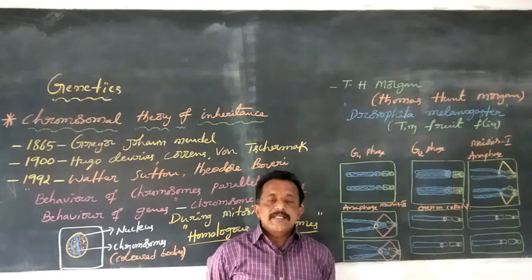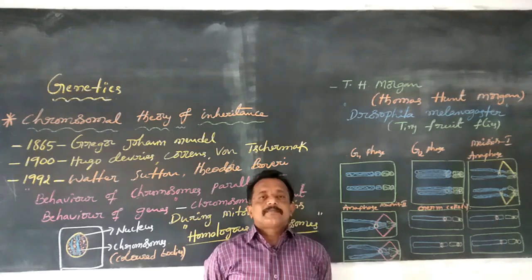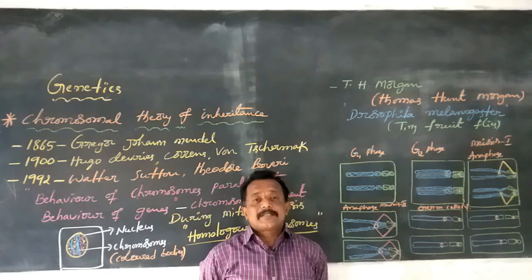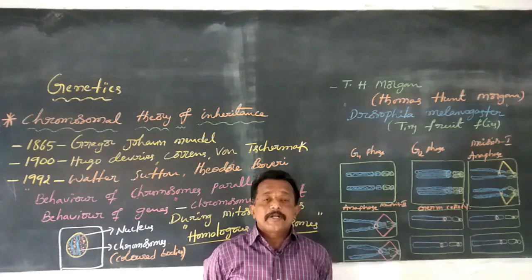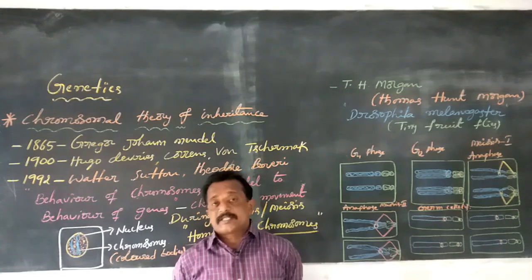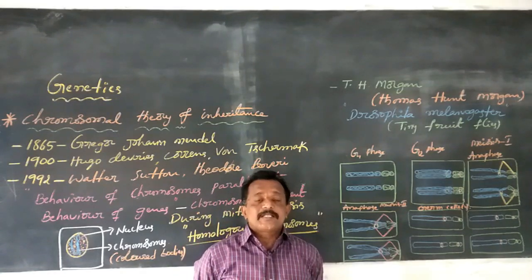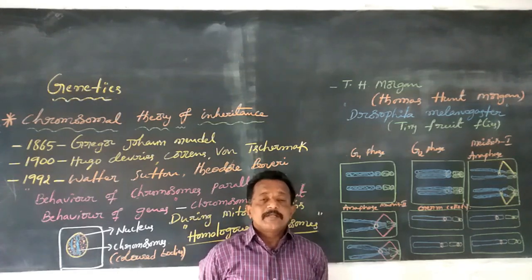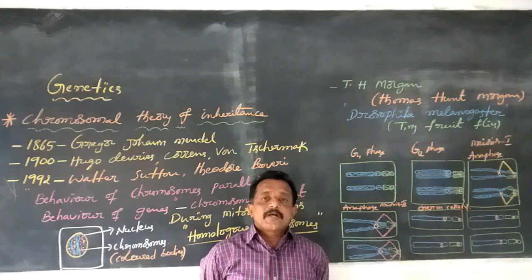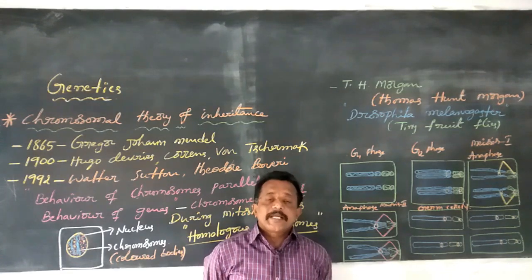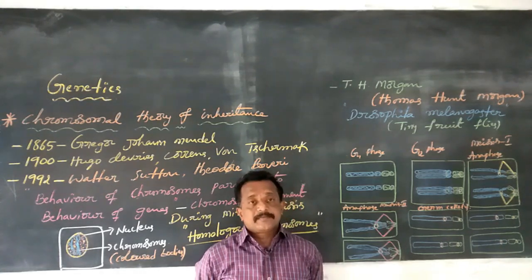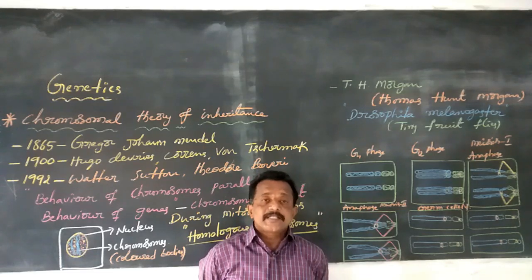These characters are indicated by one type of alleles. These alleles are alternative forms of genes. These genes are carrying certain information. Then after the expression of a certain pair of traits, that is called the inheritance.